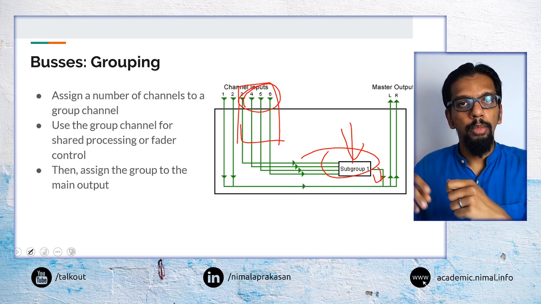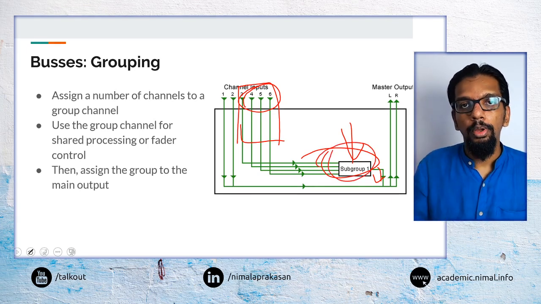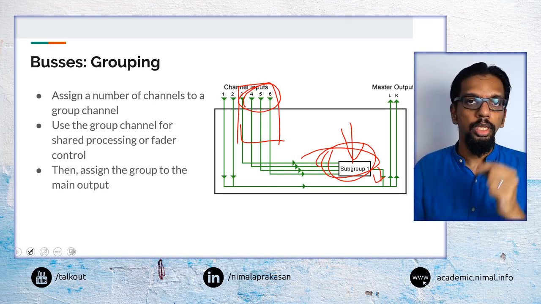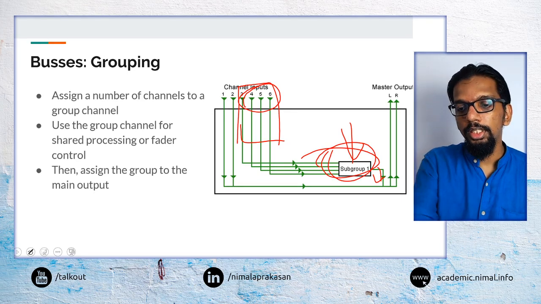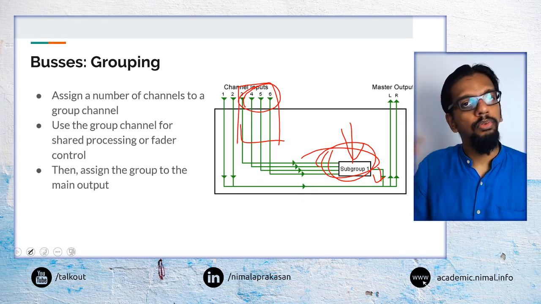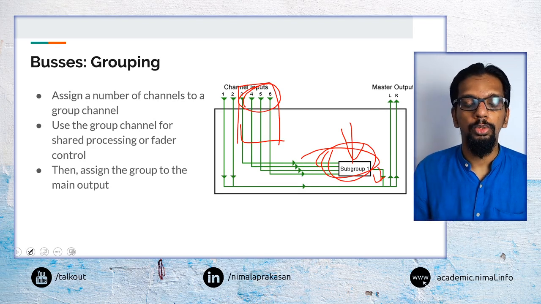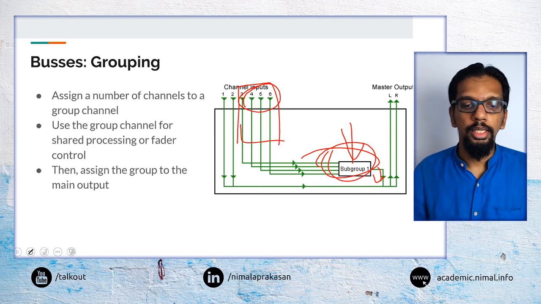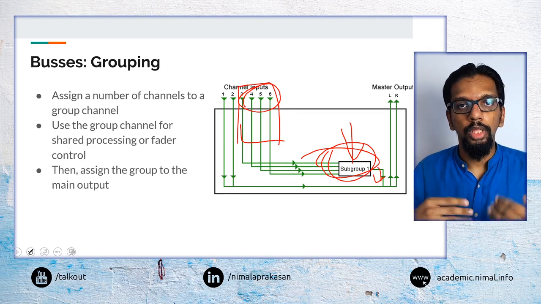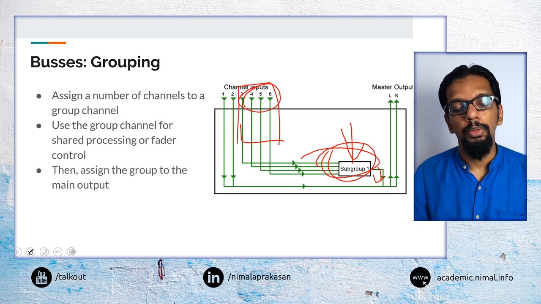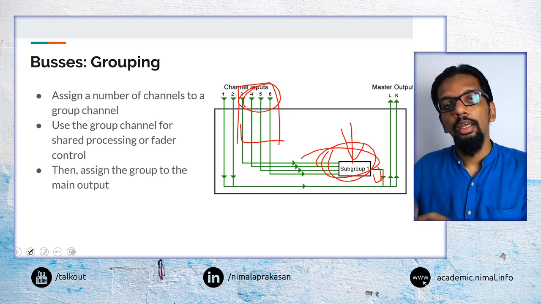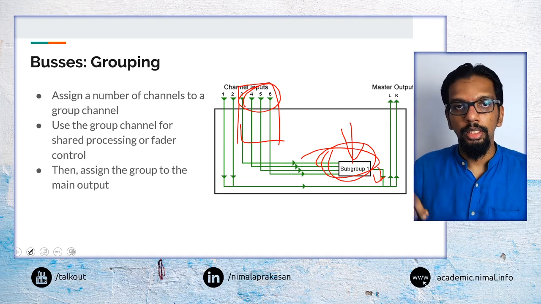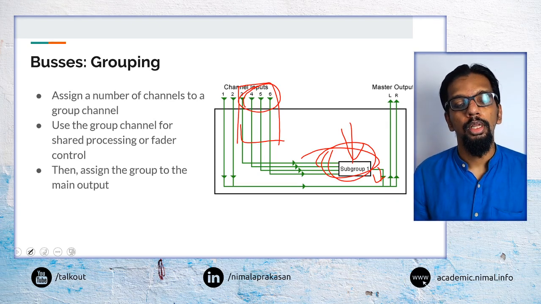Then we can combine them together into a subgroup, and now if we want to increase or decrease the volume of the drum set, we just change the volume of this group. Or if we want to apply some effects, we only do it to this group. So we don't have to change 4 different things; now we can change one group. That is one application where we may want to use buses. We group them into a bus, and then we control the bus instead of controlling the individual input strips.